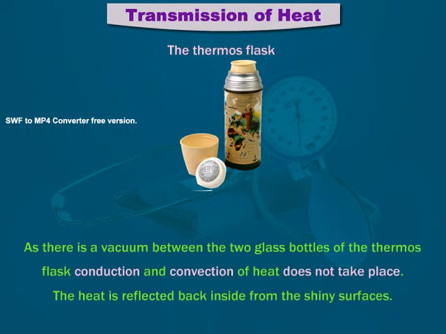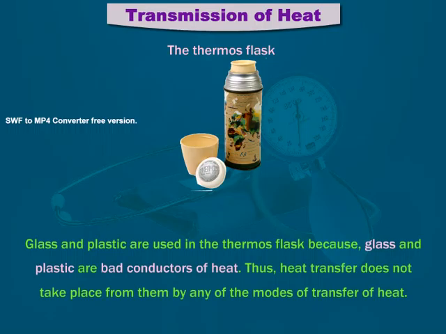As there is a vacuum between the two glass bottles of the thermos flask, conduction and convection of heat does not take place. The heat is reflected back inside from the shiny surfaces. Glass and plastic are used in the thermos flask because glass and plastic are bad conductors of heat. Thus, heat transfer does not take place from them by any of the modes of transfer of heat.